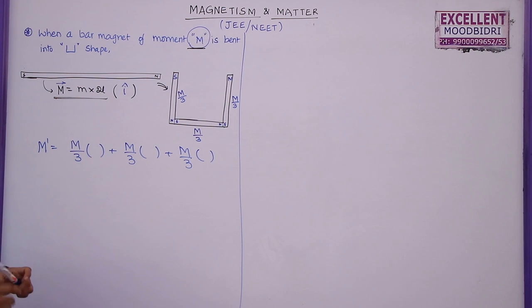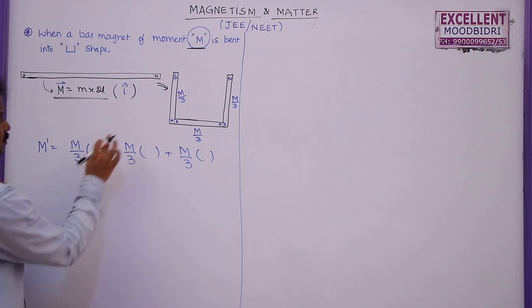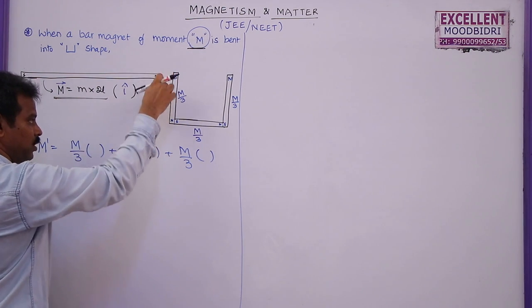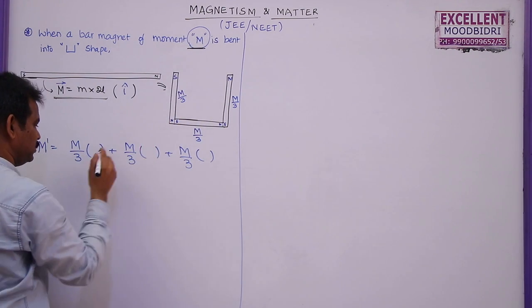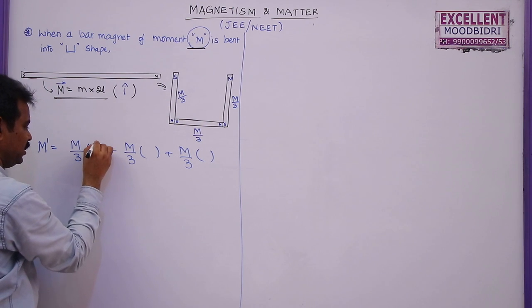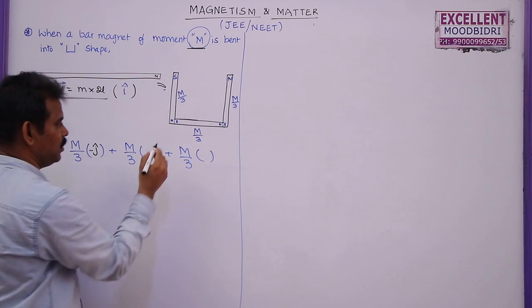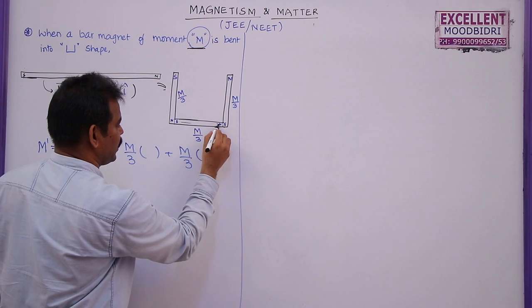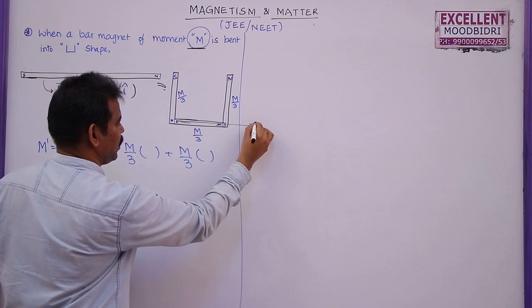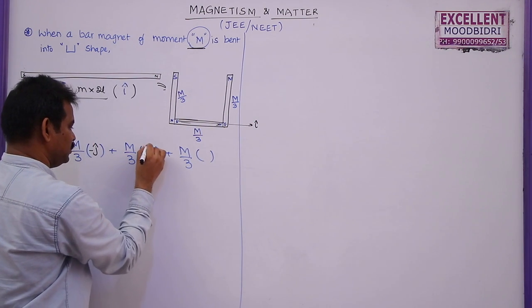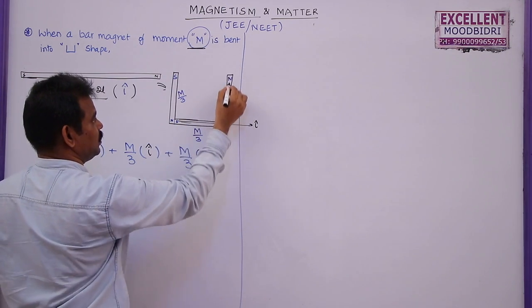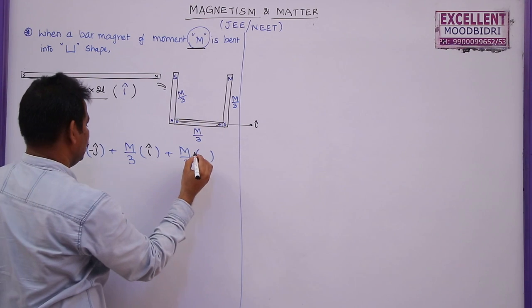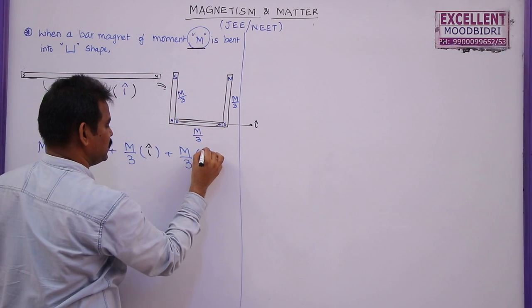But let me find the unit vectors. This M by 3 is acting from south to north downwards. This is a positive y-axis, this is a negative y-axis. So this is minus j cap. Similarly, south to north, this is acting like this. So this is I cap. So I am going to write this as I cap. Here the third part is south to north, that is along positive y-axis. So positive y-axis means plus j cap.